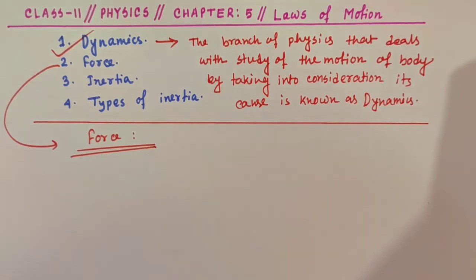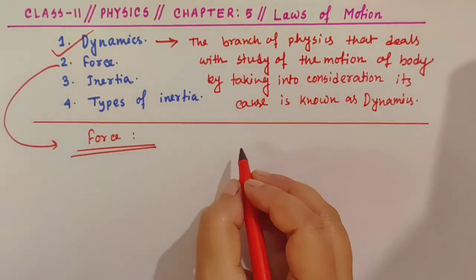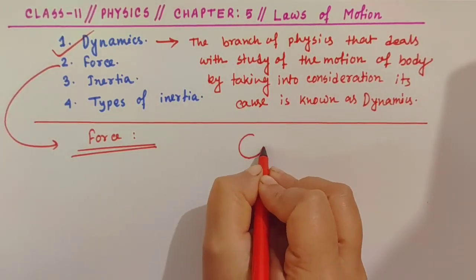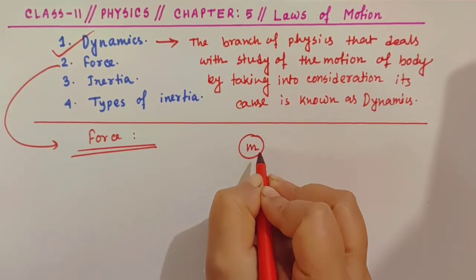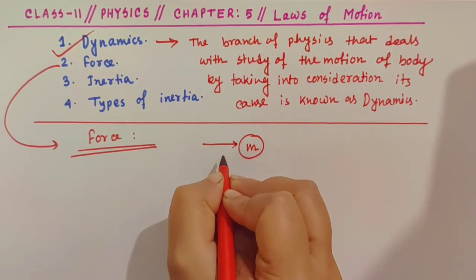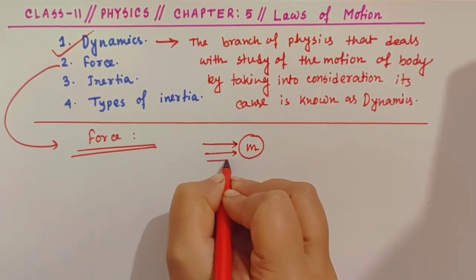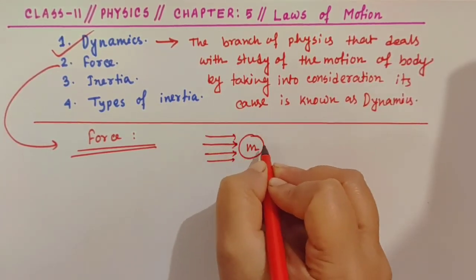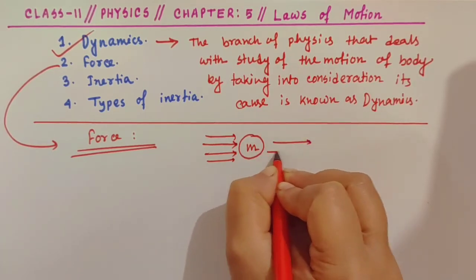In a single word we can say force is equal to push or pull. Suppose we have one body having mass m. If we push this body from this side, then it will move in this direction.